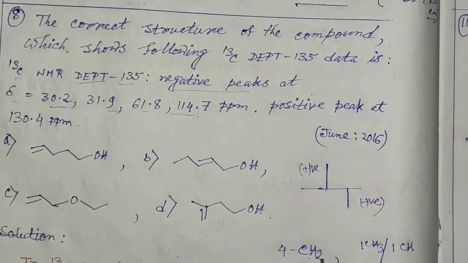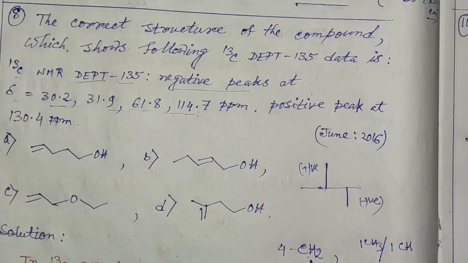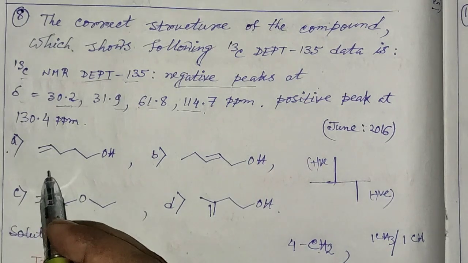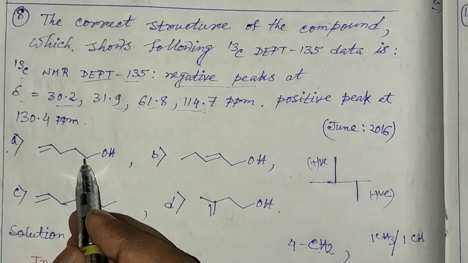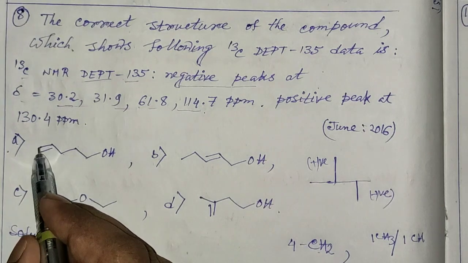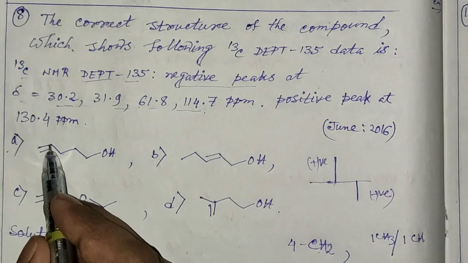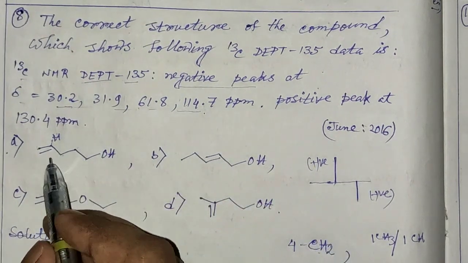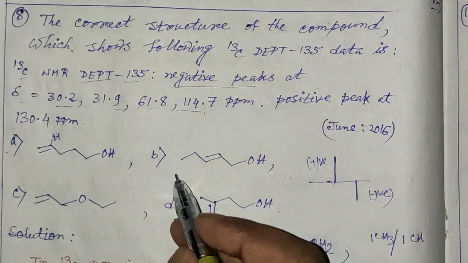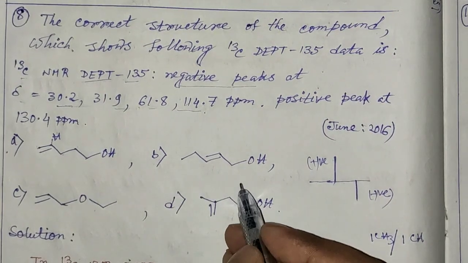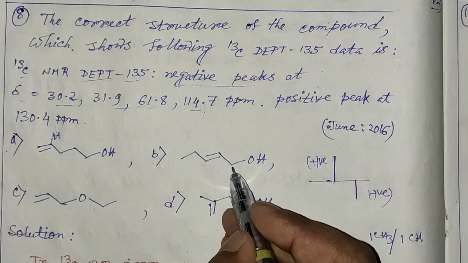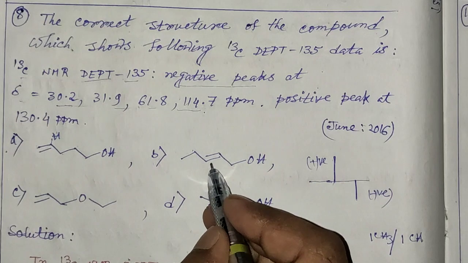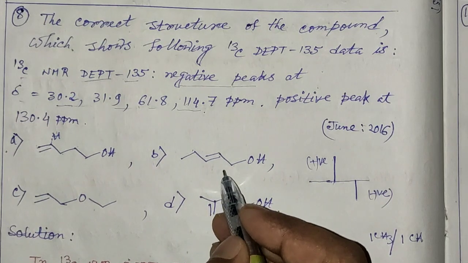Thus from the value there are 4 CH2 peaks, and if we see the structures, only in the first structure 1, 2, 3 and 4 CH2 groups are present and 1 CH group is present. So the value satisfies this structure. On the other hand, if we see the other structure, we observe that there are only 2 CH2 peaks. That means for this structure there will be 2 negative peaks.